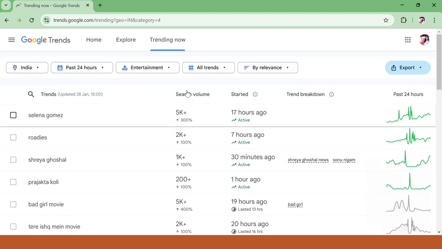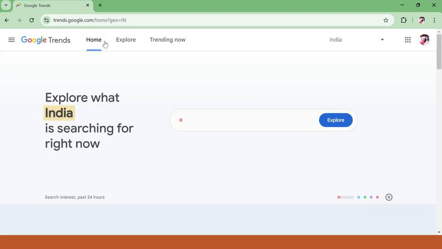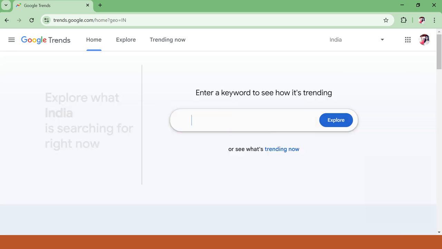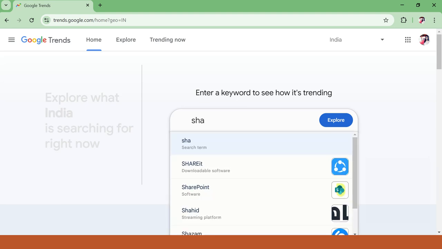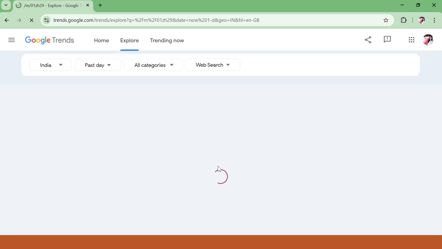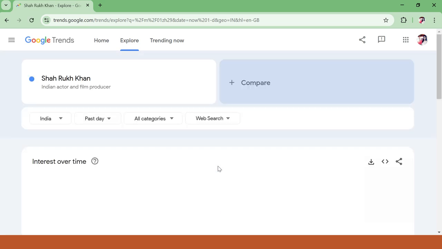Okay, now let's go and check out Home. There is a section, you can click on Home and you can search the category you want to explore. Let's say I want to explore Shah Rukh Khan. I'll take him as an Indian actor, Shah Rukh Khan.